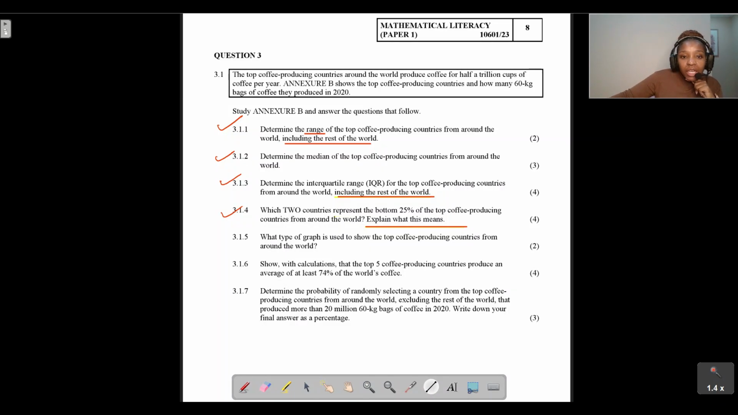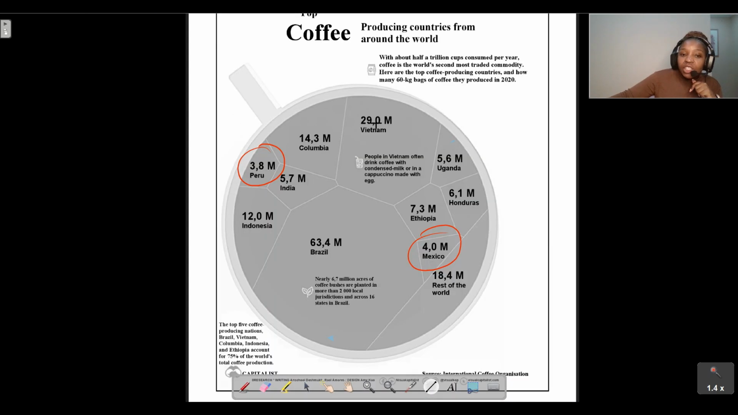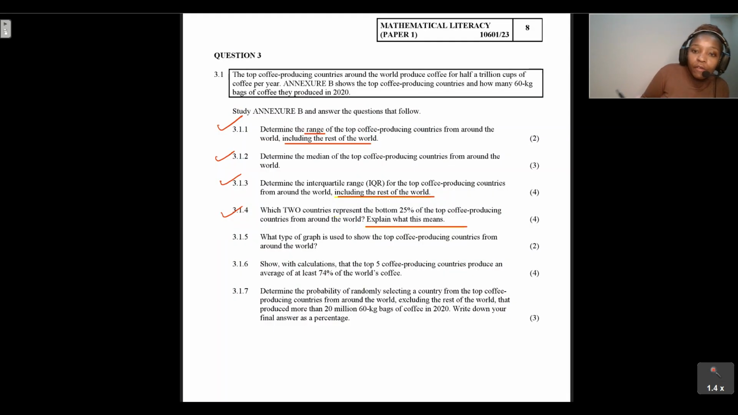Let's have a look at the next question. What type of graph is used to show the top coffee producing countries from around the world? When I started this lesson, I did mention that this graph resembles a pie chart. So we can basically just say that this is a pie chart. A pie chart is used to show the top coffee producing countries from around the world.